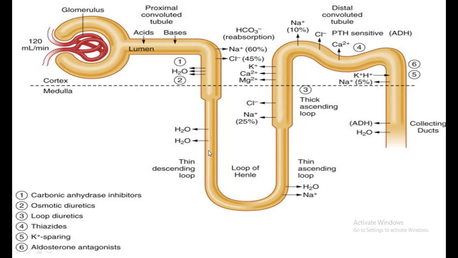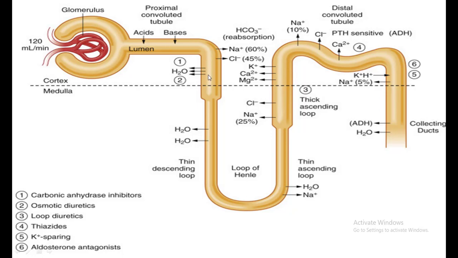The first part of the loop of Henle is known as the descending loop of Henle, while it continues into the hairpin like structure, and it continues in an upward direction known as the thick ascending loop. The thick ascending loop then continues into the distal convoluted tubules, and this distal convoluted tubule opens into the collecting ducts.